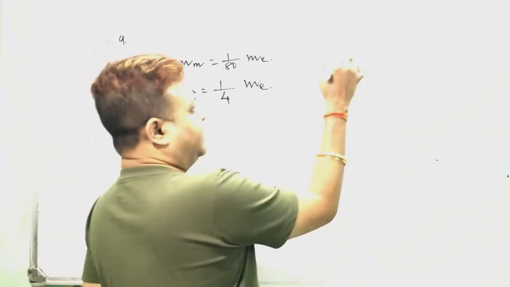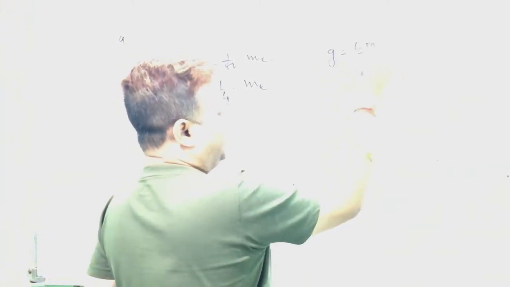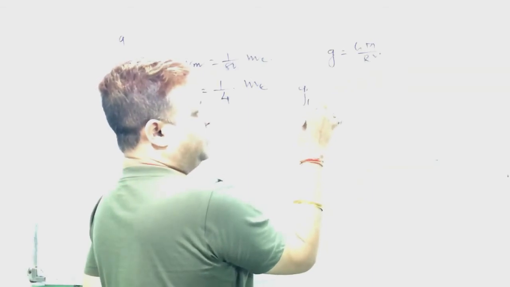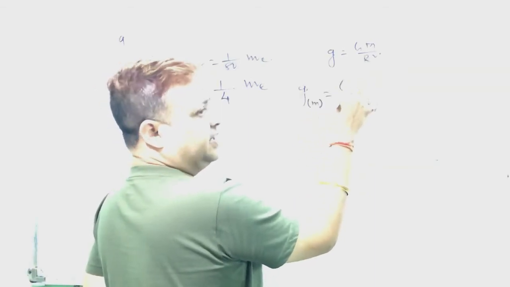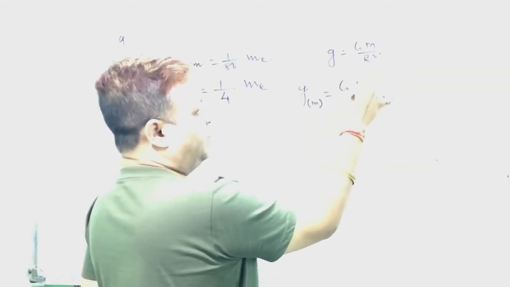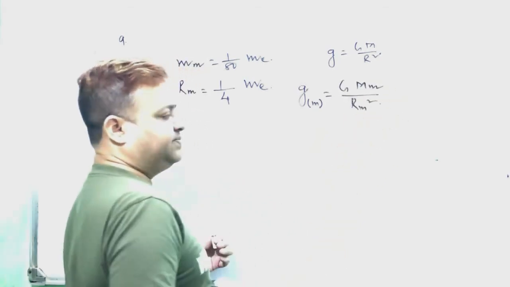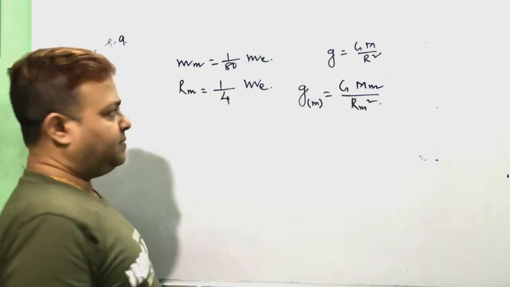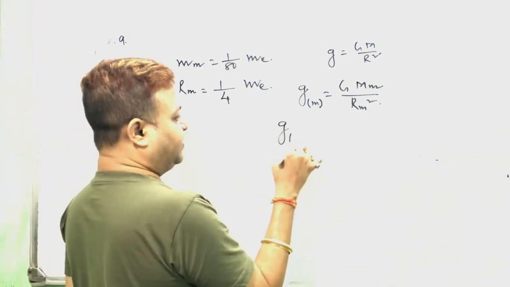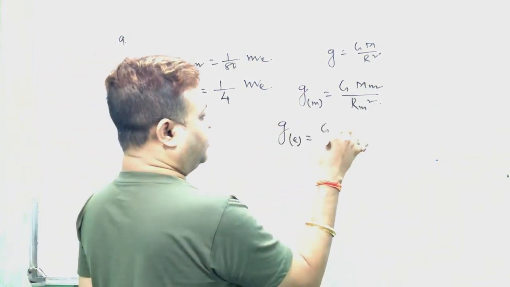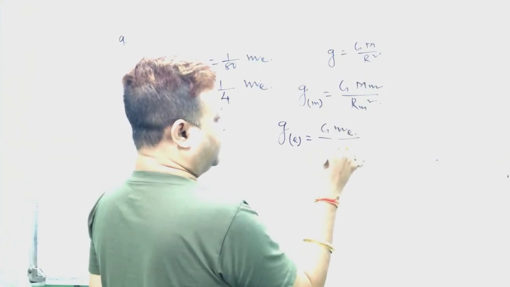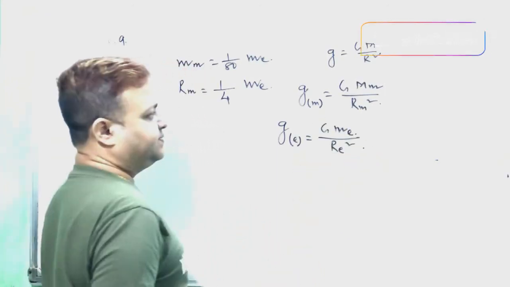So what is the acceleration due to gravity? G M by r square. The acceleration due to gravity on the moon surface, g, where G is the universal constant, is G times mass of the moon by radius of the moon square. The acceleration due to gravity on the earth surface is G times mass of the earth by radius of the earth square.